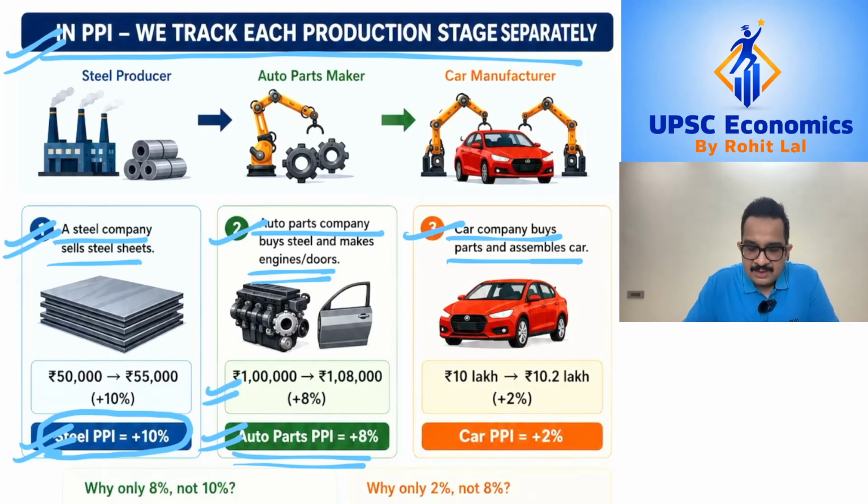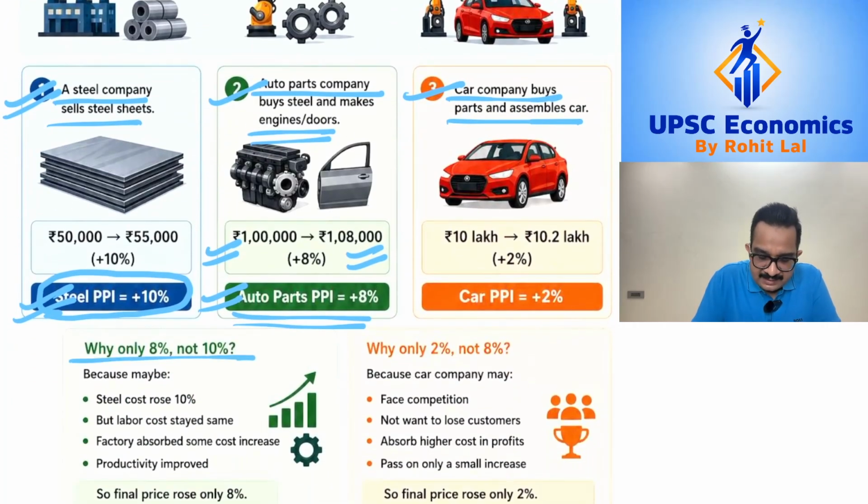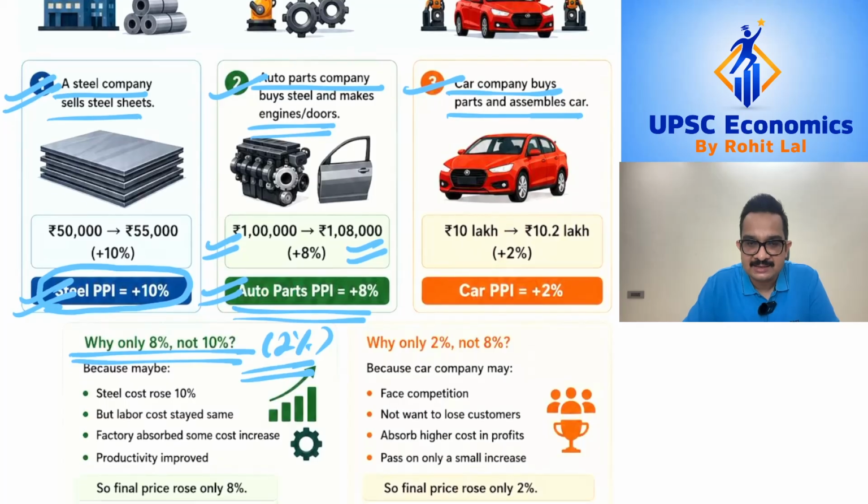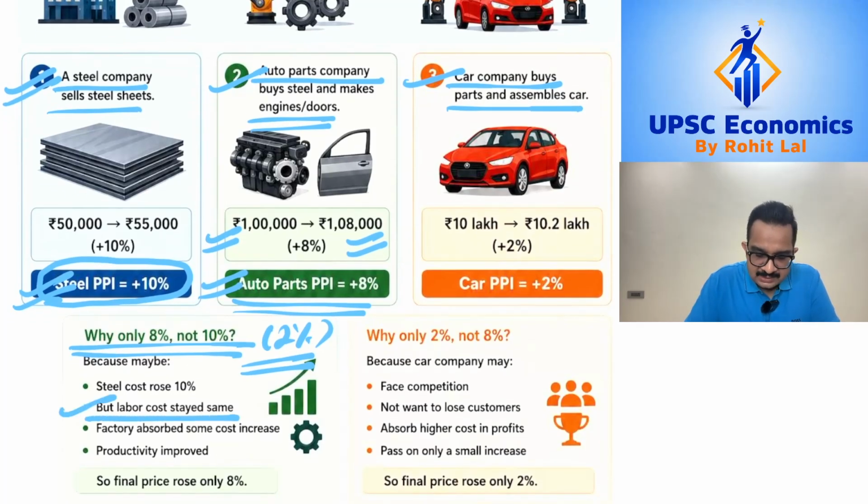However, let's say the auto parts company was selling the different parts for 1 lakh rupees in the market. However, it is now selling for 1,08,000 rupees. So what we are witnessing is that while the input cost for the auto parts company has increased by 10%, it has only increased the output price by 8%. So it has absorbed 2% of the cost. Now there could be multiple reasons why it has done that. Could be the labor cost has stayed the same or the productivity has improved, or could be the factory has just decided to not pass on some of the costs.